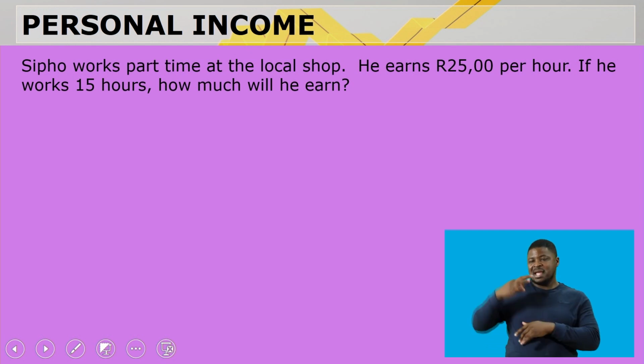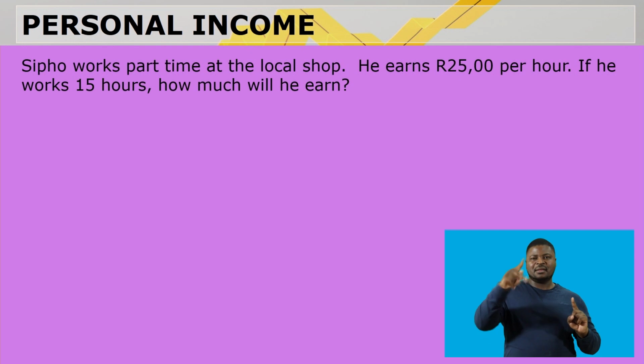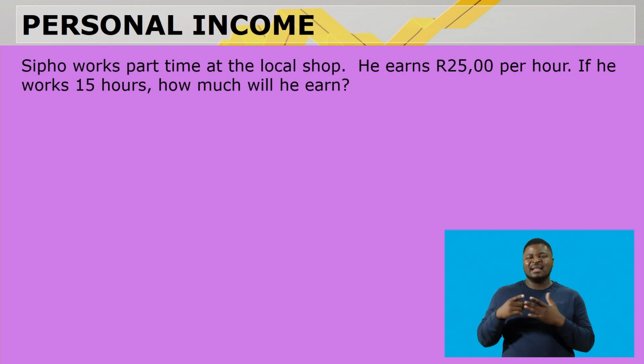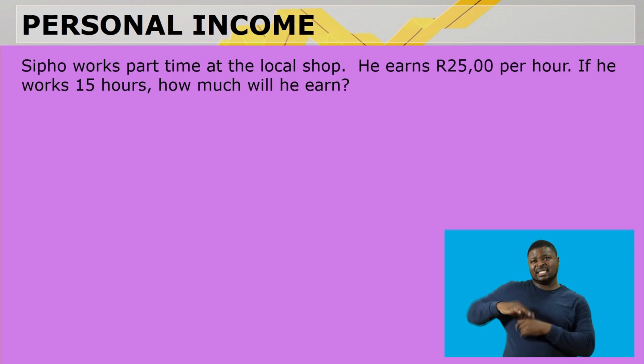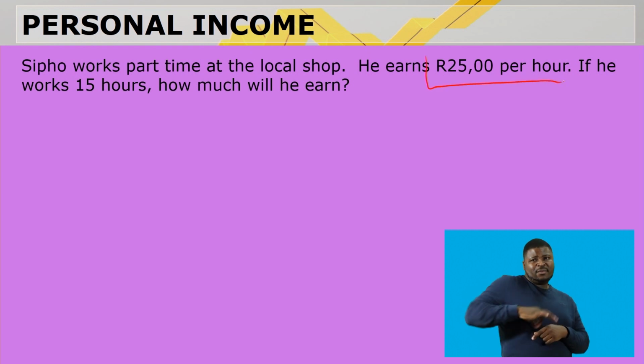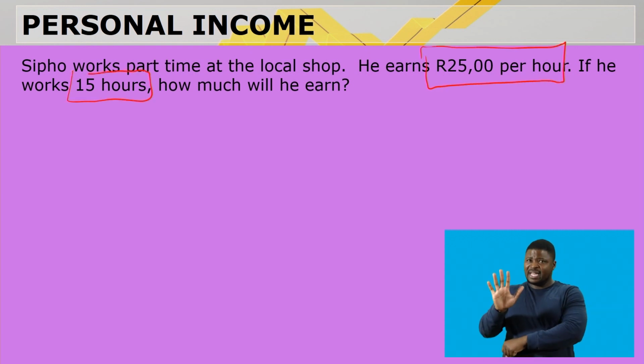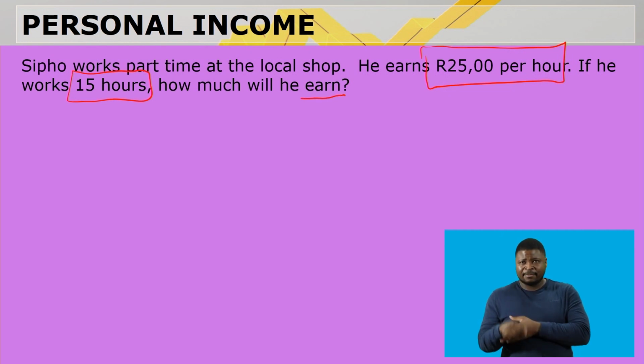Let's look at some calculations of income. Sipho works part-time at a local shop. He earns 25 Rand an hour. If he works 15 hours, how much will he earn? Earn meaning income.